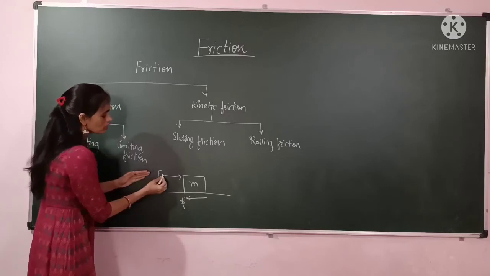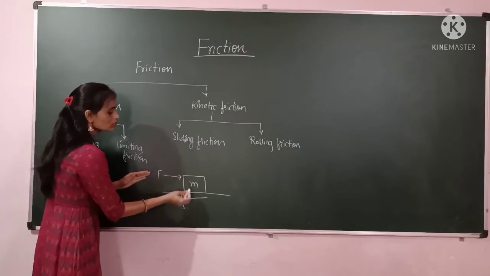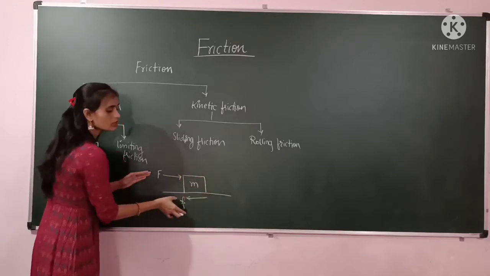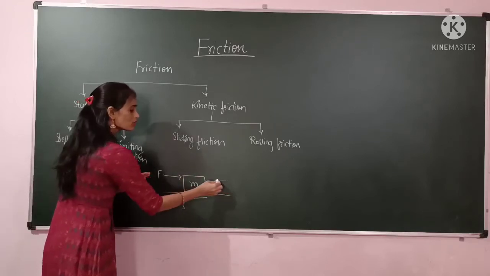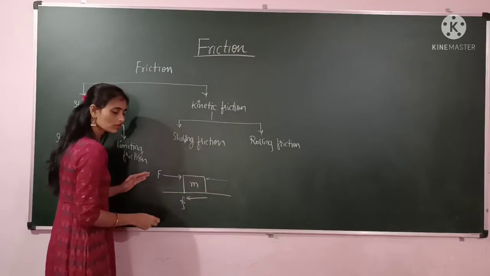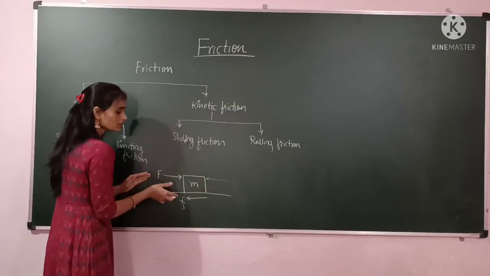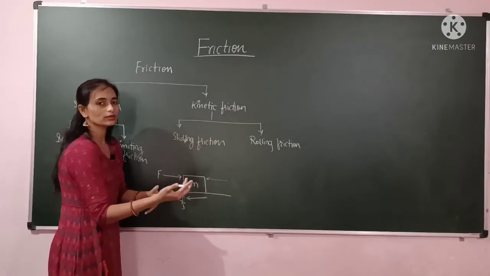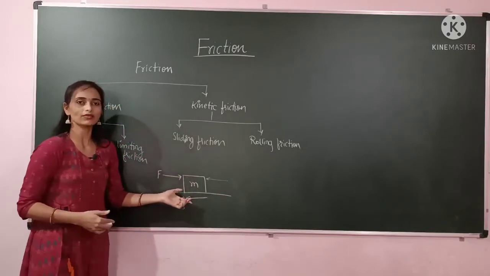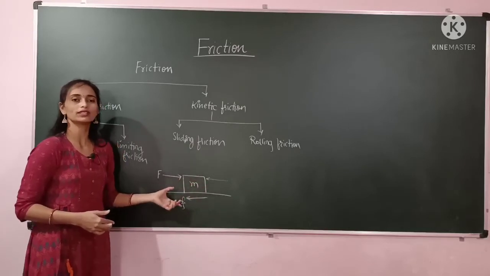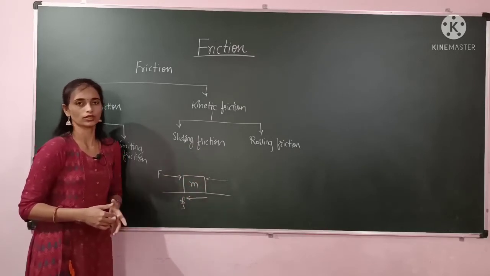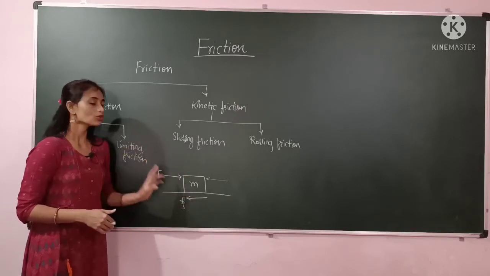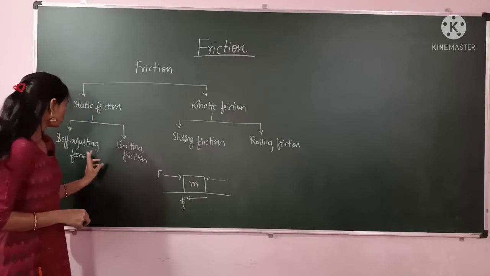Next, if you are applying force in this direction, the motion is in this direction, and friction is opposite. Again, if you apply force in this direction, then the motion is in this direction, and again friction will be opposite. So its direction is also changing by itself. So it is called the self-adjusting force, or else we will call it self-adjusting friction. This frictional force is changing according to the applied force.